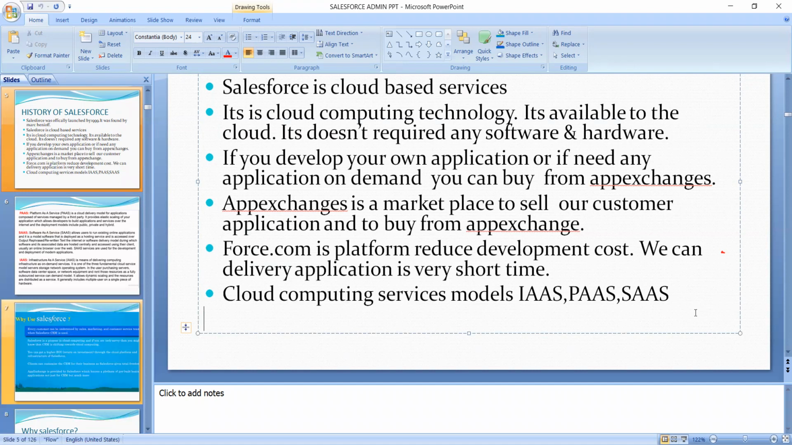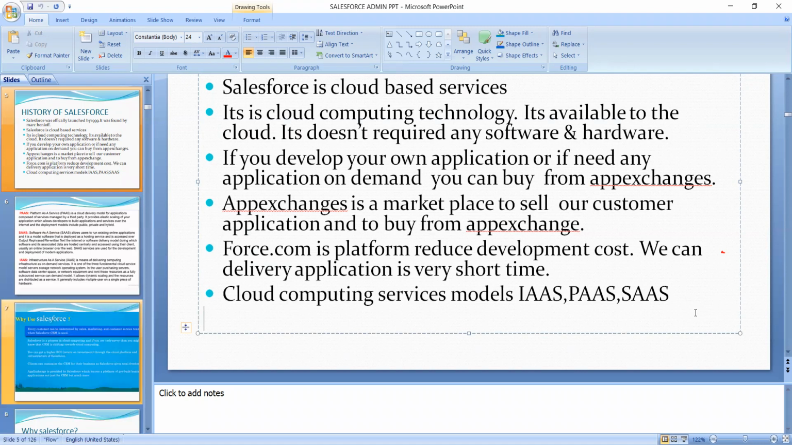And cloud computing service models. These are the three service models we are using in Salesforce: IaaS, PaaS and SaaS. IaaS is infrastructure as a service. It is used for networking purposes, networking and servers.